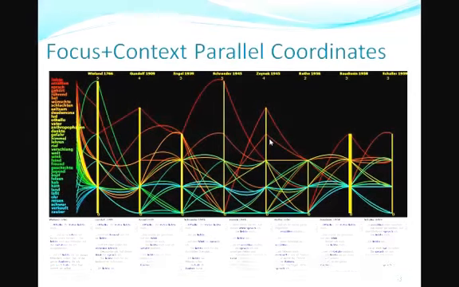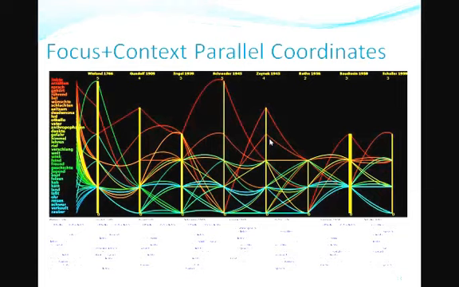After we finish the metadata analysis using tree map, the domain expert will select some interesting documents from the large collection in our corpus, and then we will use parallel coordinates to enable multi-document comparisons. The parallel coordinates, introduced by Alfred Inselberg, is a widely used visualization technique for exploring large multi-dimensional datasets.